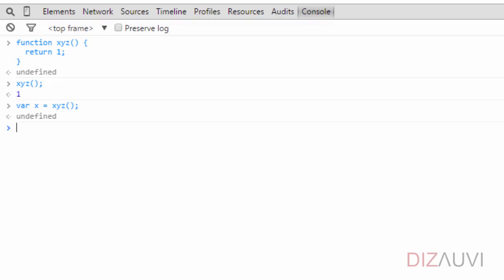Functions may also take parameters. For example, let's write a function add which takes two parameters a and b, and it returns the sum of a and b.